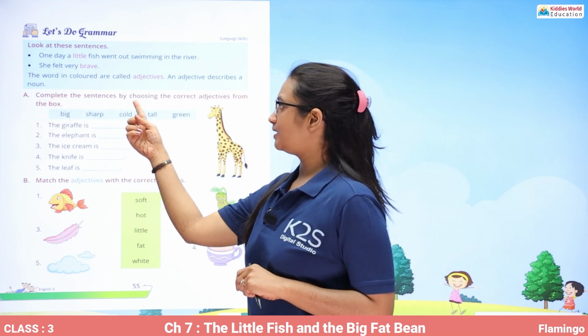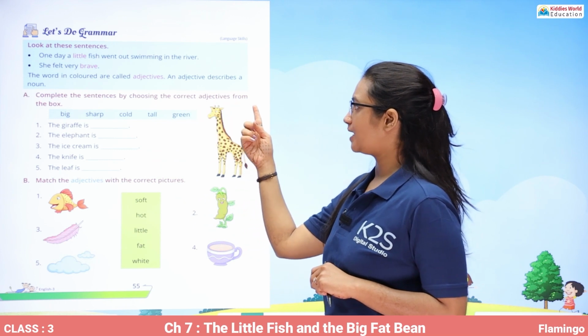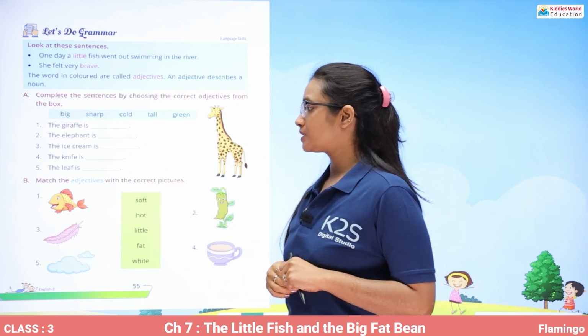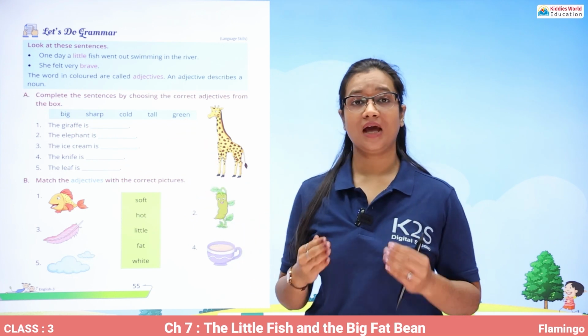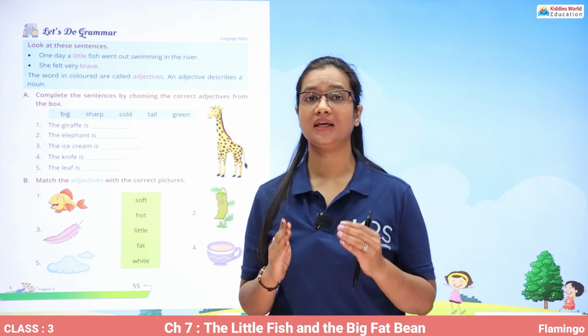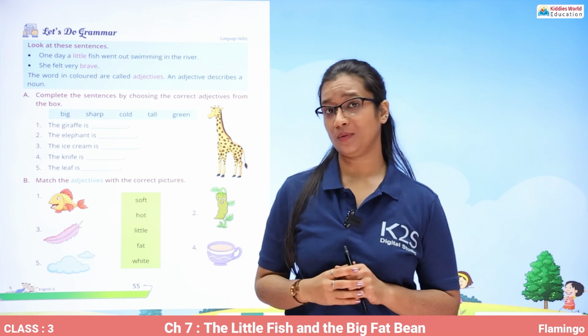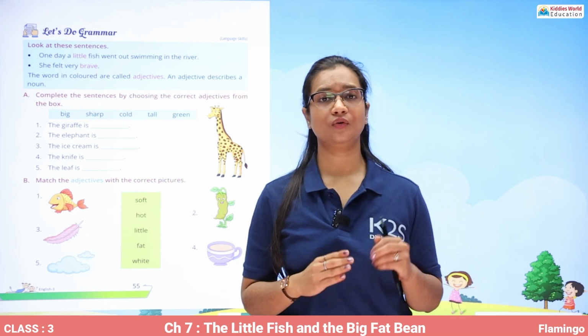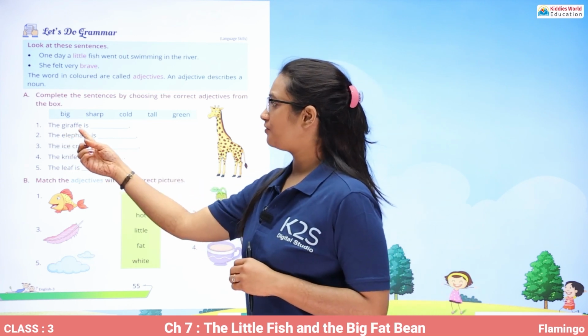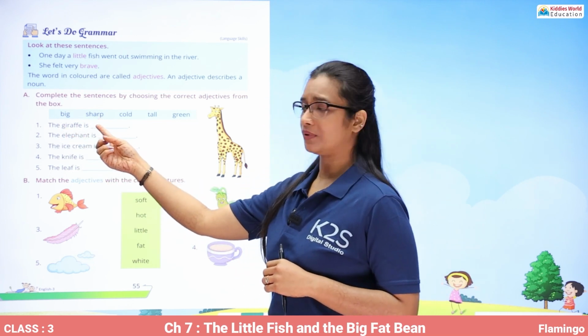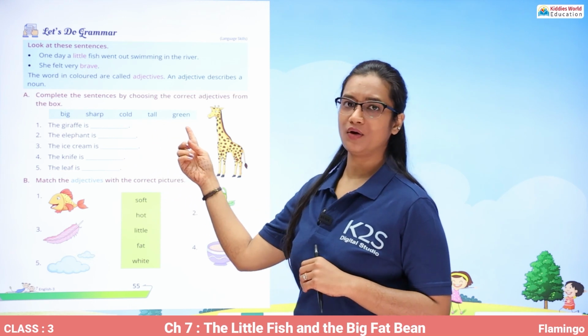Now complete the sentences by choosing the correct adjectives from the box. Now these are the words which we are given and they are all adjectives, which means that they are all describing the noun that we have. So we have to pair them together correctly. Now the giraffe is big, sharp, cold, tall or green.